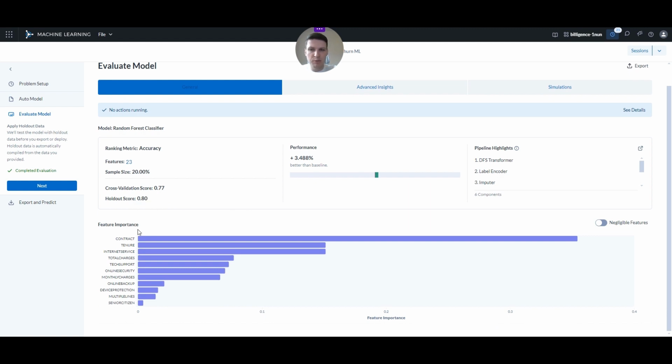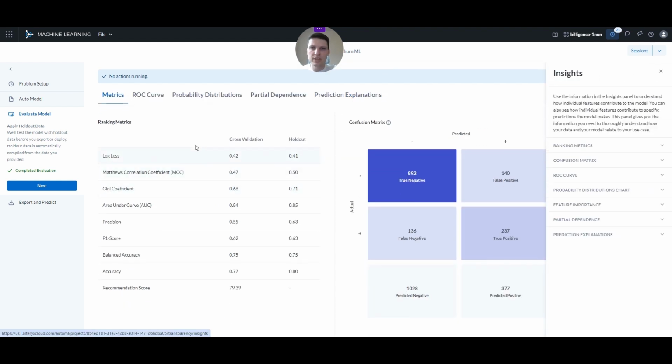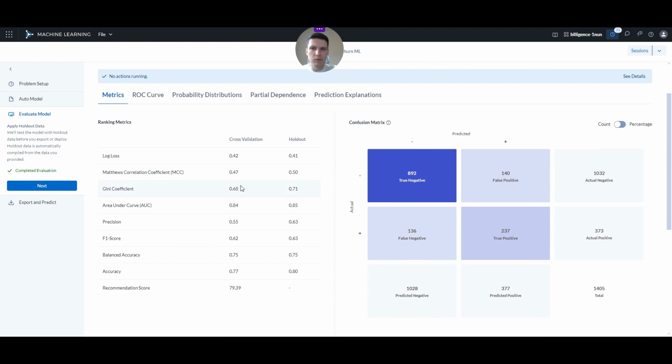And we can also see the feature importance. So what features were the most important in determining whether the person is planning to leave us or not. We can look at some advanced insights. First of all, we can see the different metrics and how the model performed according to those metrics, but also we can see the confusion matrix, which gives us the information how many of those that actually were planning to leave, so in our holdout data were marked as 1 in the churn column, the model got right.